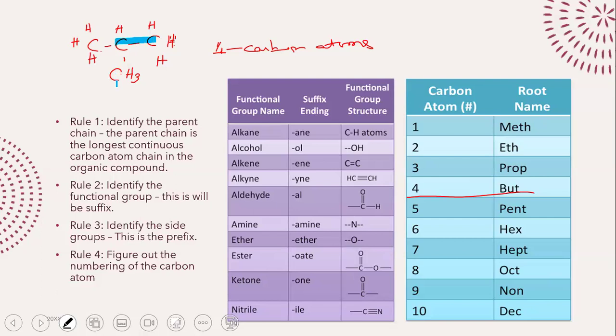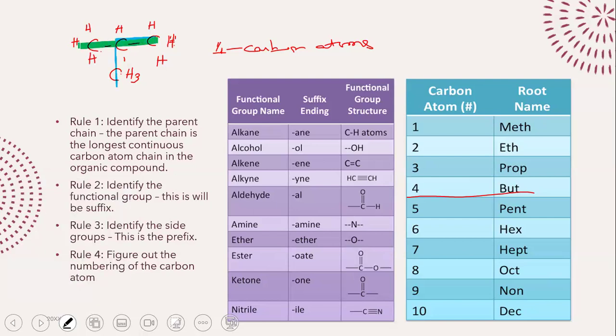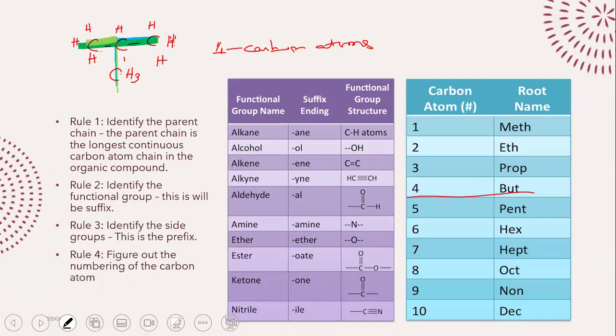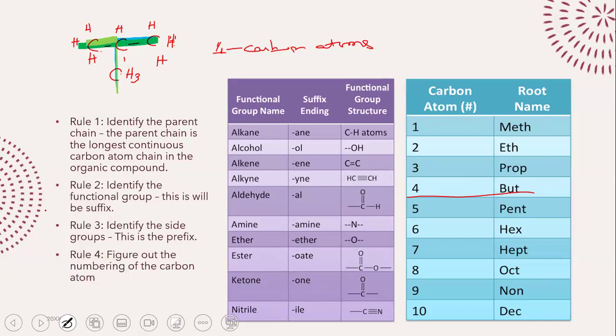I cannot make a chain of more than 3 carbon atoms. It doesn't matter how I try to draw this chain, the maximum continuous chain I can make has only 3 carbon atoms. So when naming this compound, I'm not going to use but-, I'm going to use prop-, the prefix for 3 carbon atoms, not 4.